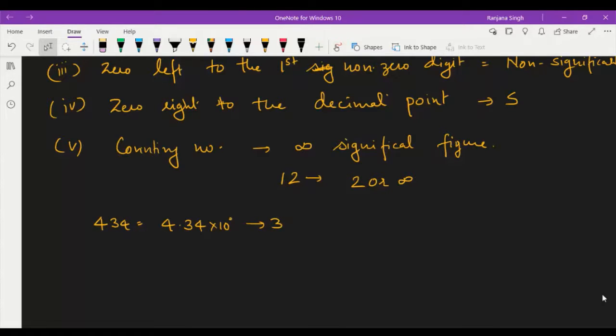If you write this one, 342.3, right? This is all non-zero digits, it has four significant figures. 5.03 has three significant figures, 1230, the zero between the numbers will always be significant. 0.0063 has two significant figures because zeros before the first non-zero digit will always be insignificant.